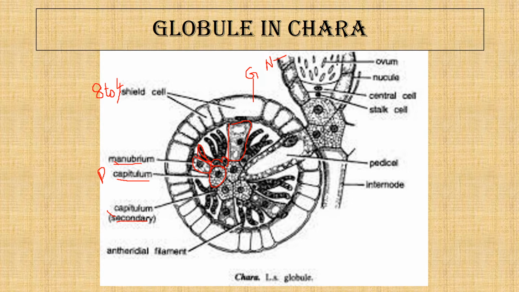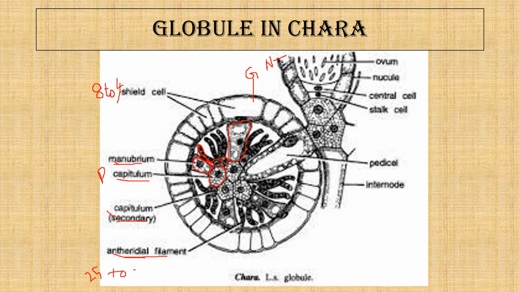So these are the antheridial filaments that are born in the secondary capitulum, and each secondary capitulum bears 2 to 4 antheridial filaments. Each antheridial filament has 25 to 250 cells.